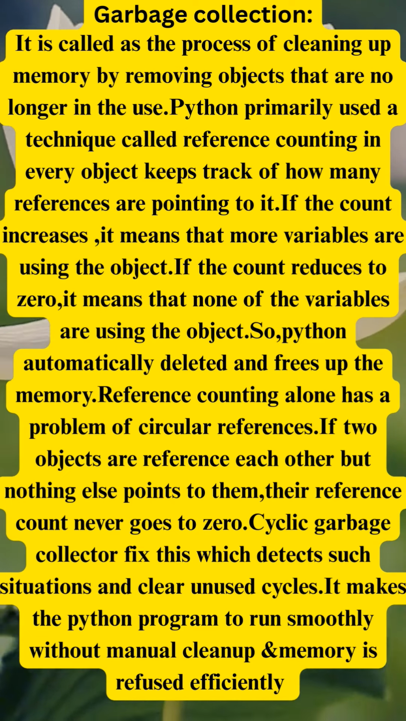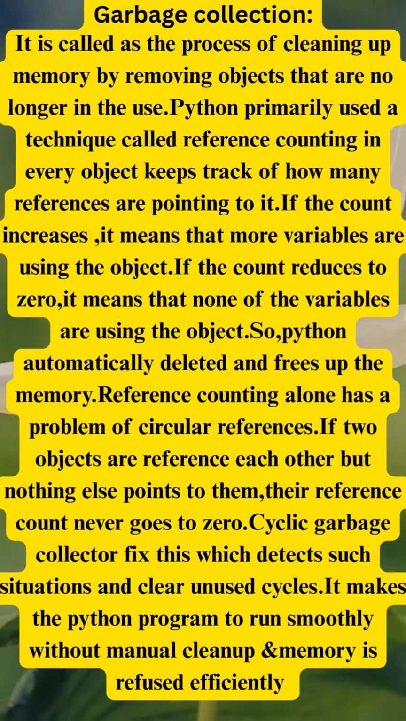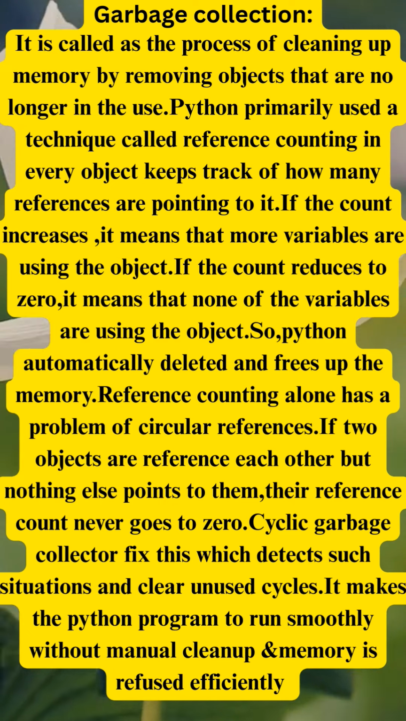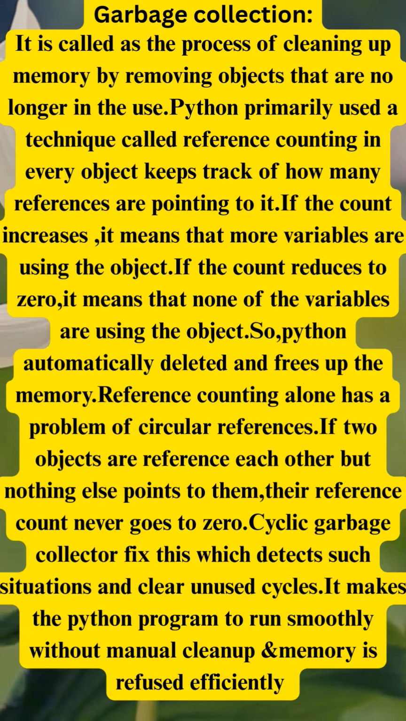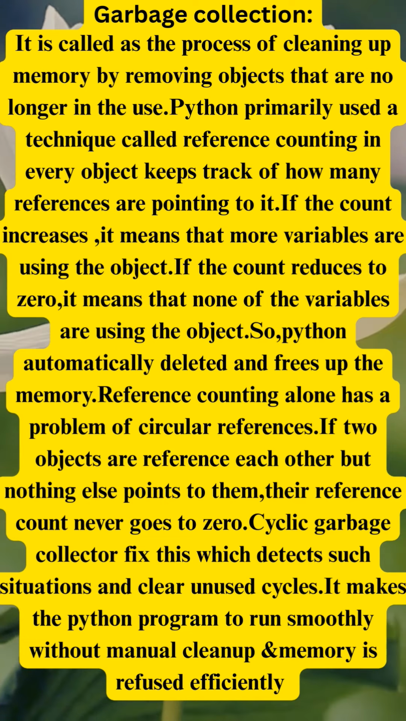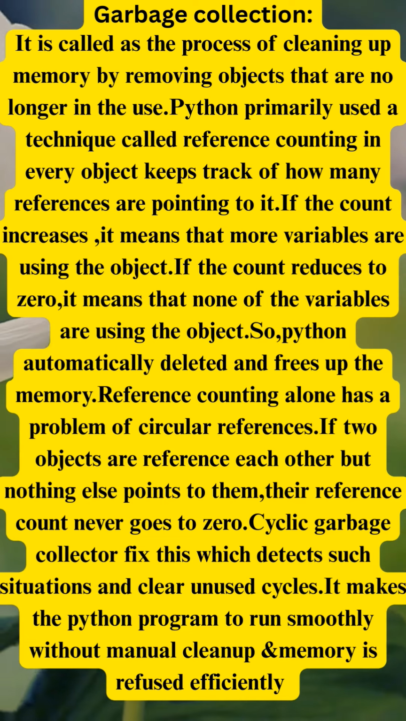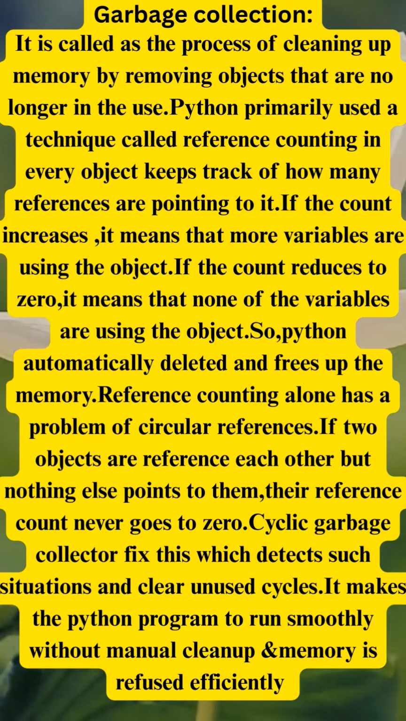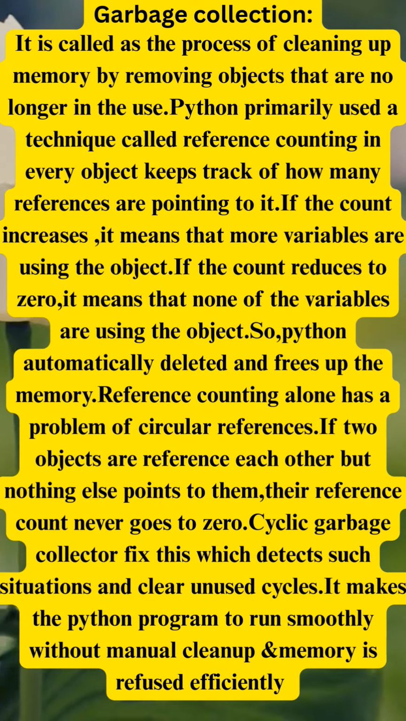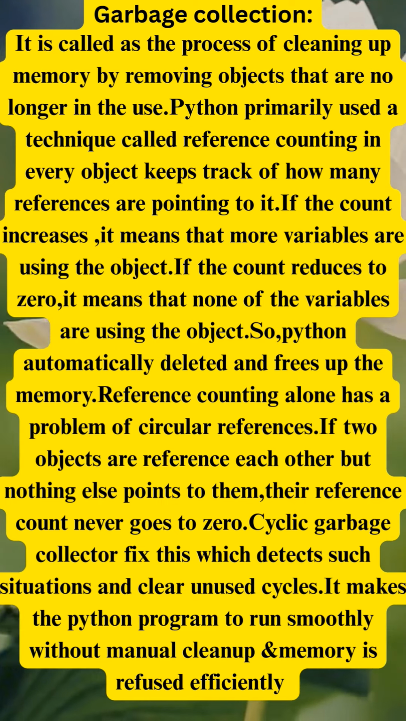Reference counting alone has a problem of circular reference. If two objects reference each other but nothing else points to them, their reference count never goes to 0. The cyclic garbage collector fixes this, detecting such situations and clearing the unused cycle. It makes the Python program run smoothly without manual cleanup. Memory is reused efficiently.